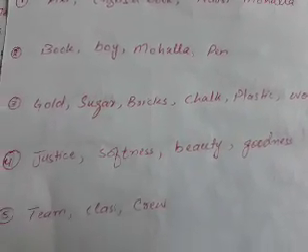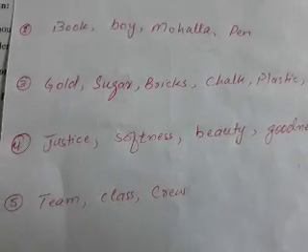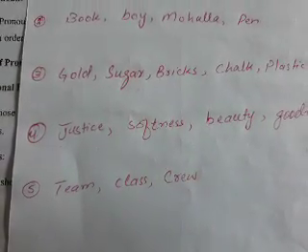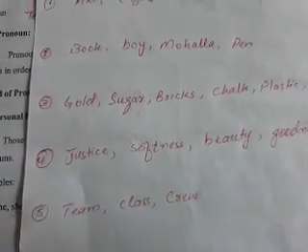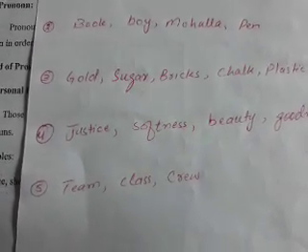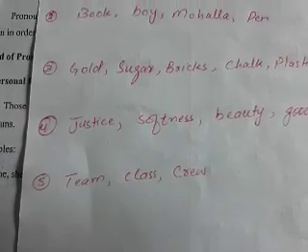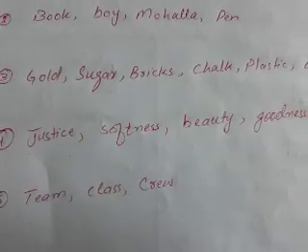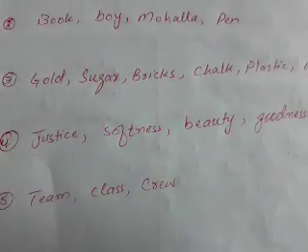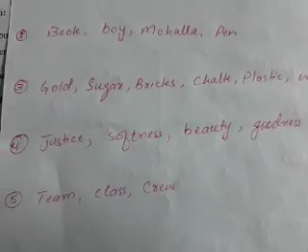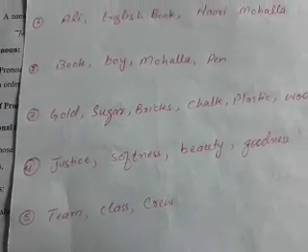And at the end we discussed collective noun, name given to collective things or collective persons. So team is a collective name given to a number of players. Similarly, class is the name given to a number of students, and crew similarly. So today we discussed noun and kinds of noun.